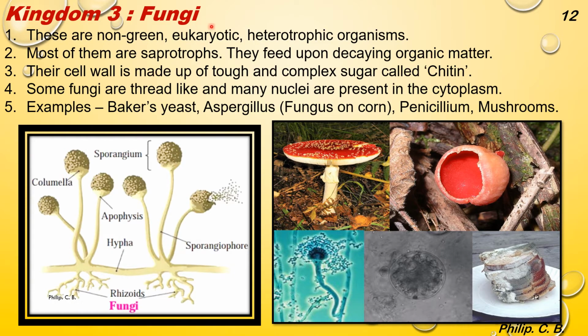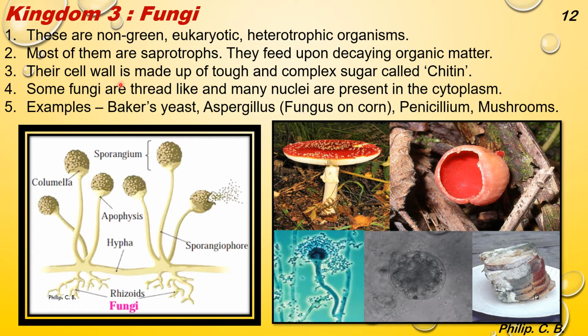Further, third kingdom, fungi. These are non-green eukaryotic heterotrophic organisms. Most of them are saprophytes. They feed upon decaying organic matter. In fungi, all are non-green, meaning they don't have any chloroplast. They are eukaryotic, meaning the cell is very well present with all its components, all the organelles. Heterotrophic, they depend on other organisms. They're saprophytic, that is they feed on dead and decaying matter.